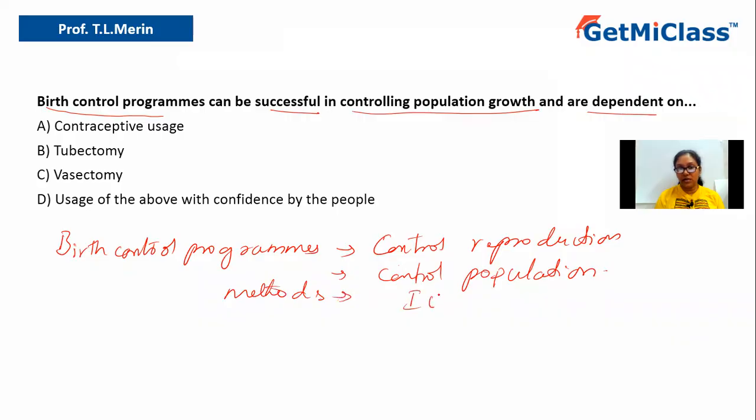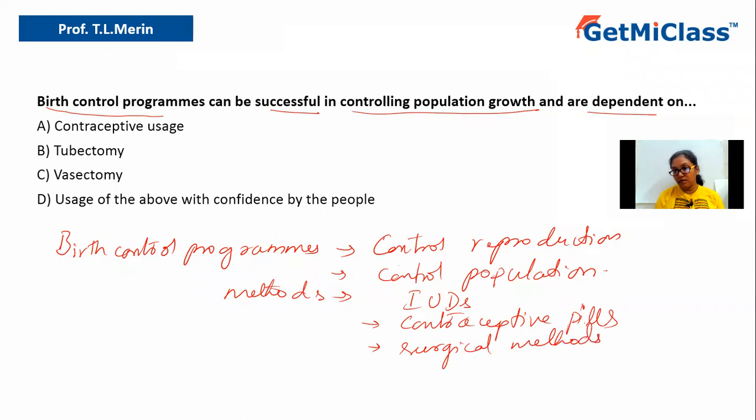That is IUDs, intrauterine devices, can be utilized. Then we can have contraceptive pills. Contraceptive pills are tablets or medicines which can be taken by females, which can avoid pregnancy. Then we have certain surgical methods as well, for those people who have enough number of children.